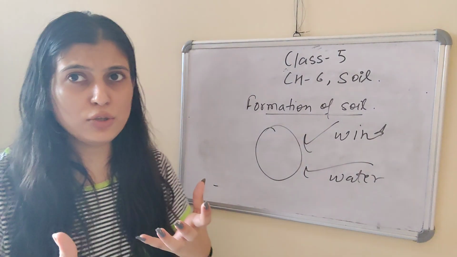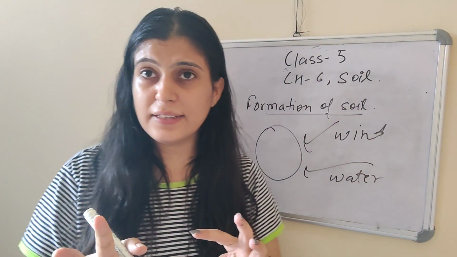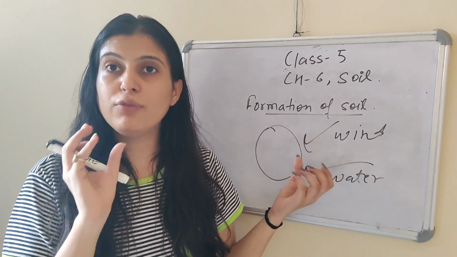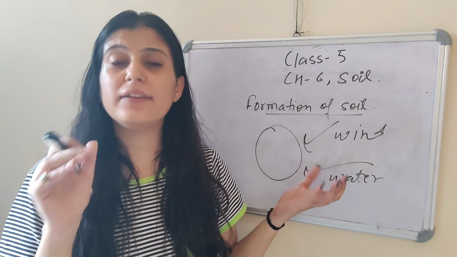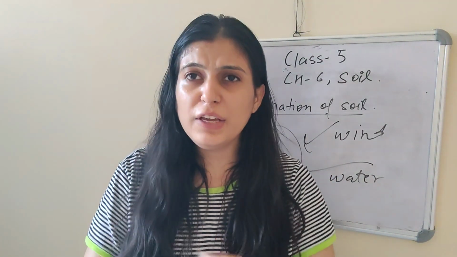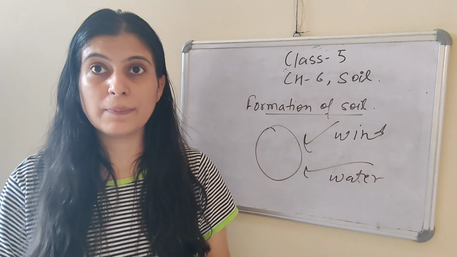Now, we have also discussed that soil contains clay, silt and sand, right? So, what are the sizes of clay particles, silt particles and sand particles? Clay particles are very fine particles. These are the smallest particles.